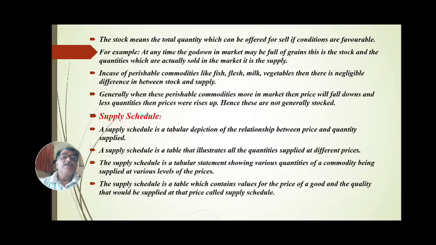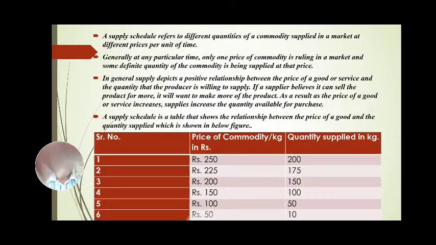Supply schedule is a tabular depiction of the relationship between price and quantity supplied. A supply schedule is a table that illustrates all the quantities supplied at different prices. The supply schedule is a tabular statement showing various quantities of a commodity being supplied at various price levels. It is a table which contains values of the price of a good and the quantity that would be supplied. Supply schedule refers to the different quantities of a commodity supplied in the market at different prices per unit of time.